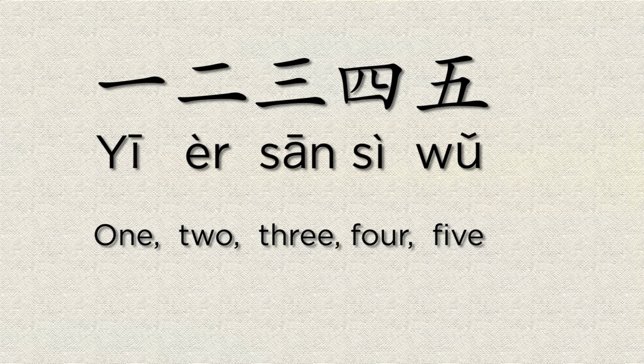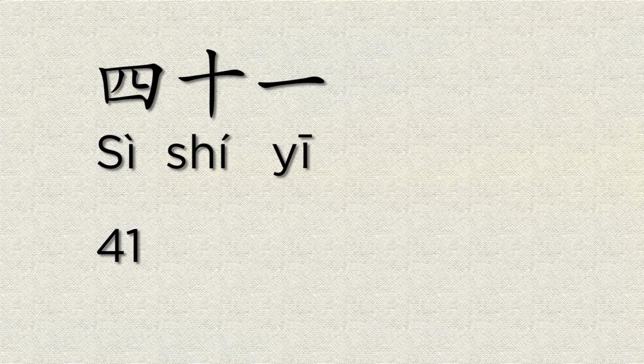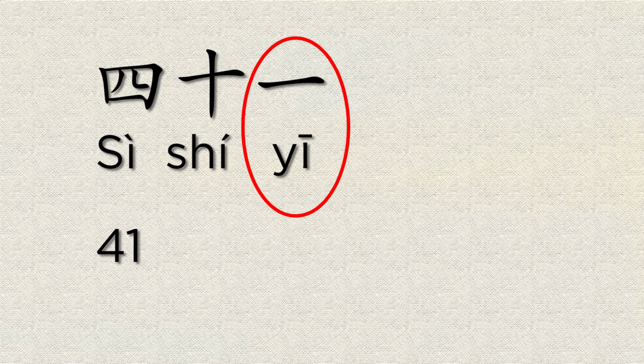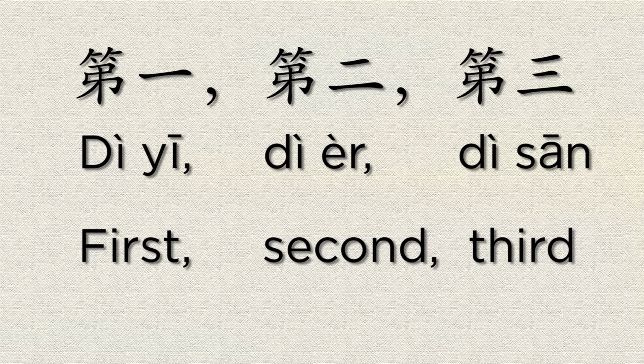Today's episode is our second tone changes guide, and we're going to be covering the number 1, yi, which is one of the characters in Chinese that changes its tone depending on what character follows it or how it's used. So, when we just count 1, 2, 3, 4, 5, etc., number 1 is a first or high-level tone, yi. Or if we say a number like 41, yi keeps its high-level tone. And lastly, if you're saying first, second, third, etc., 第一, 第二, 第三, you'd keep the first tone.